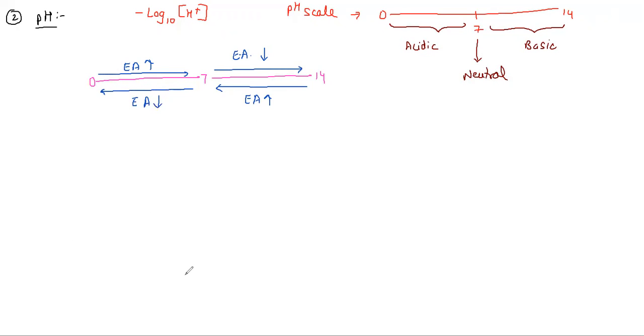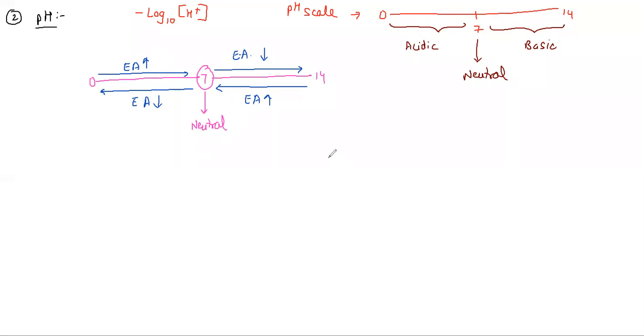So with this, what did you understand? You understood one thing, that the enzyme activity is maximum at which pH? We can say neutral pH. So remember, all the enzymes will be maximally active at neutral pH. But some of them can be active in acid as well as base also.